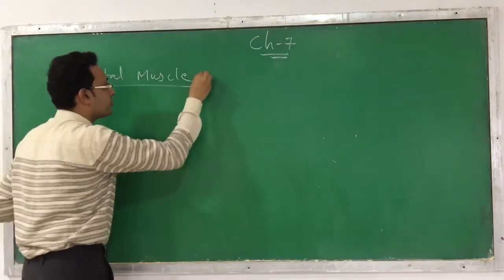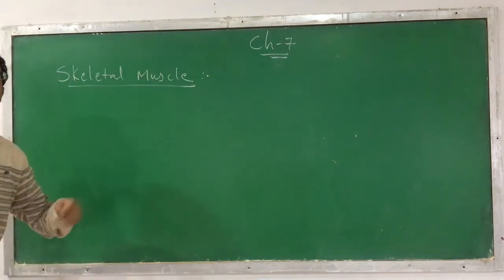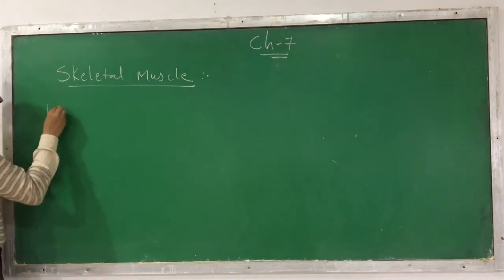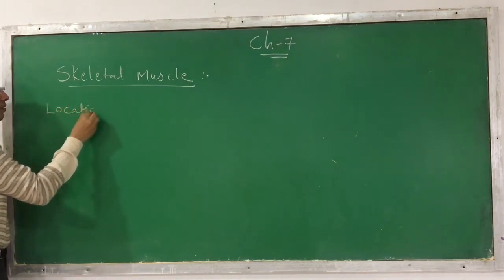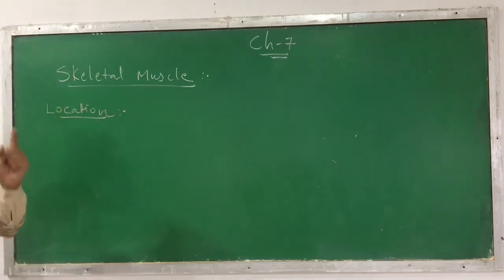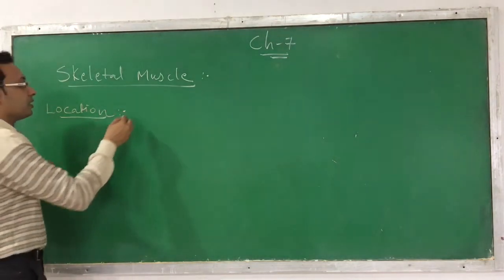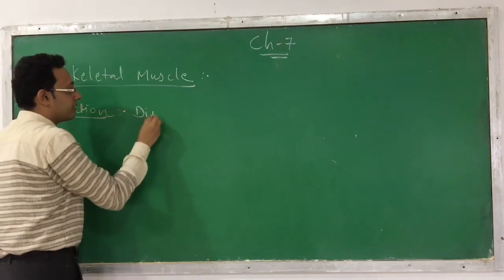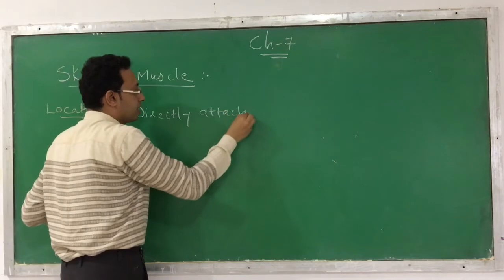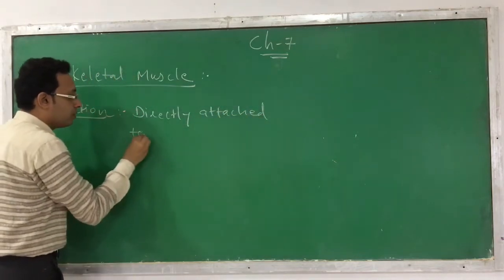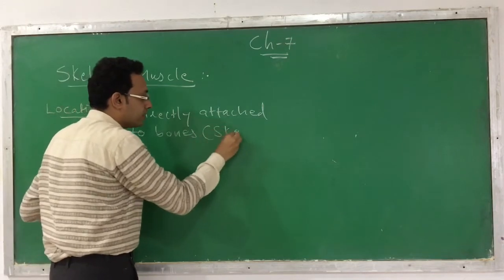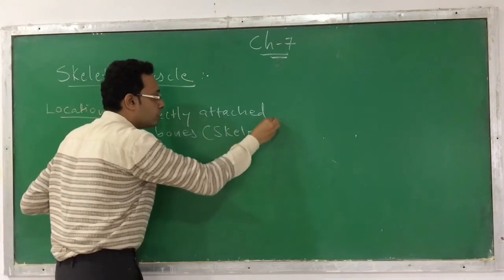Here the first question that comes to our mind is why they are called skeletal muscle. When we look at the location where these muscles can be found, they are directly attached to the bones, which you can also call the skeleton.